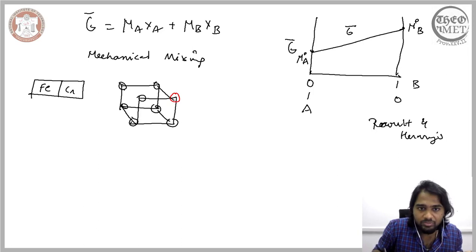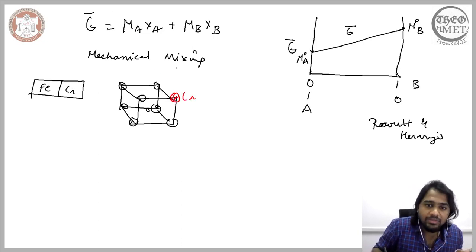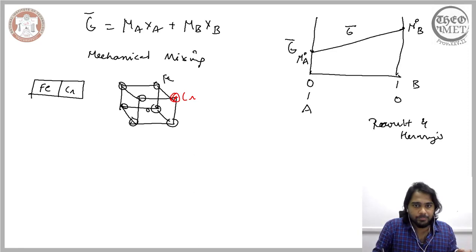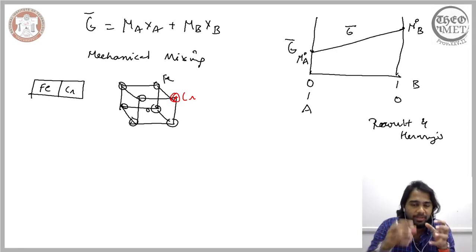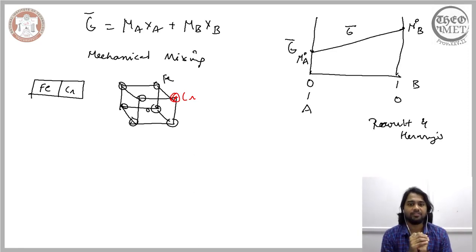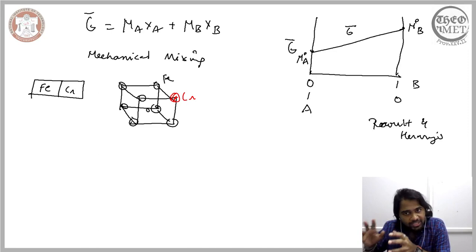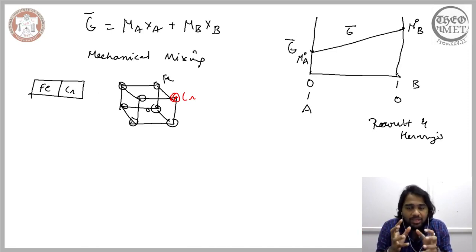So it has completely dissolved and it is now occupying a position that was earlier occupied by, or that is meant for, iron. So this is the chromium and this is the iron. So now the complete dissolution means the chromium is now occupying a position that is meant for iron. Now in this case, the Gibbs free energy should be different, at least it should deviate from the linearity. So that is what we are attempting to understand.